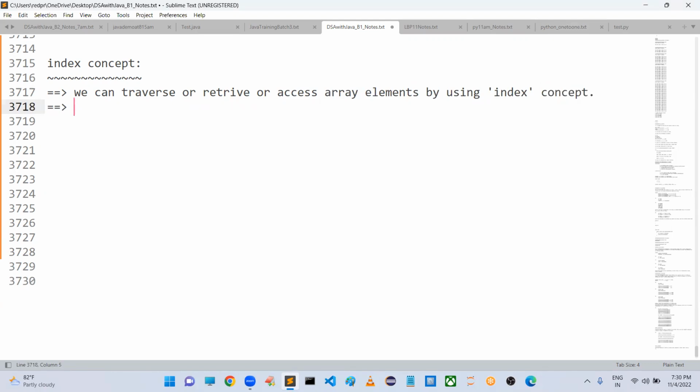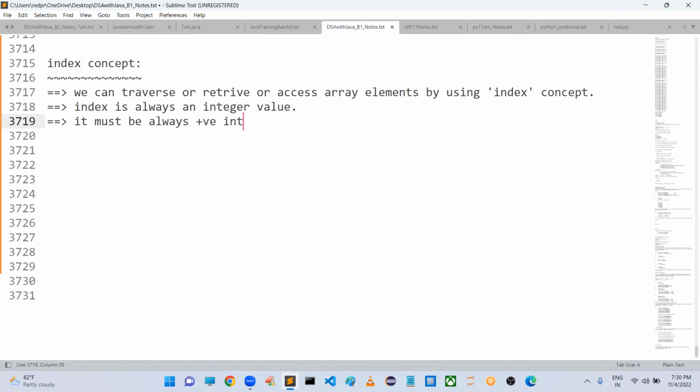What about this index value? This index is always an integer value. What about its value? It must always be a positive integer value.